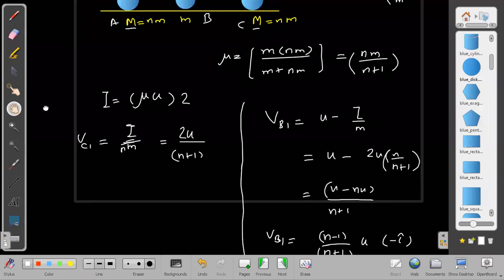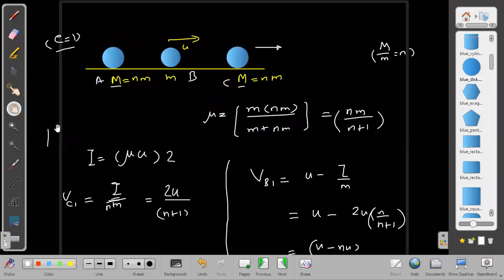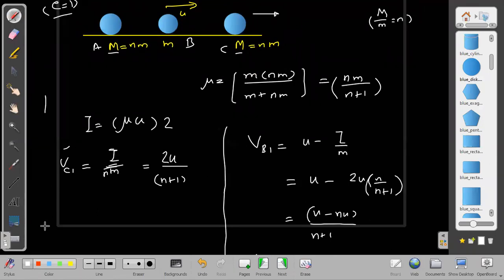Can you find out the velocity of a now? Velocity of a will be obtained exactly by seeing vc1. Similarly, it will be va1, but in place of u, I will not be taking u now. I will be taking vb1. So I will be writing vb1 into 2 divided by n plus 1. That will be the velocity of a after first collision.